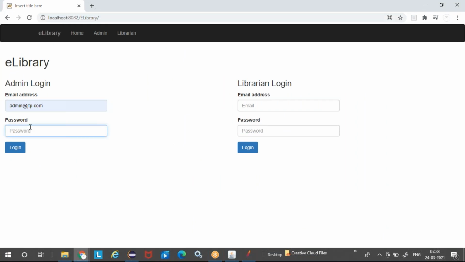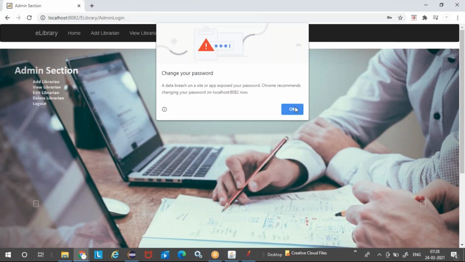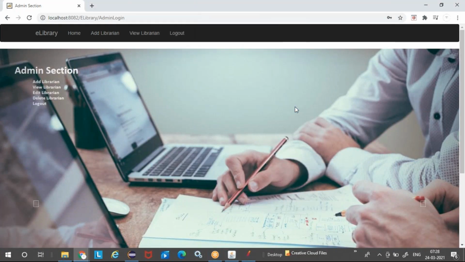And this will have a login for admin login. It will have a librarian login. So it's an e-library application, and then it will have a couple of transactions in that to view the librarians, to add the librarians, edit the librarians. So it's all deployed in a Tomcat server, and this is what we'll use for all our analysis, testing, profiling, everything.